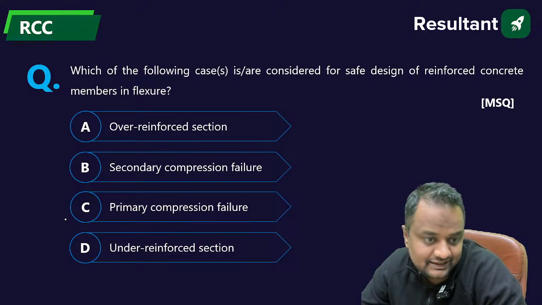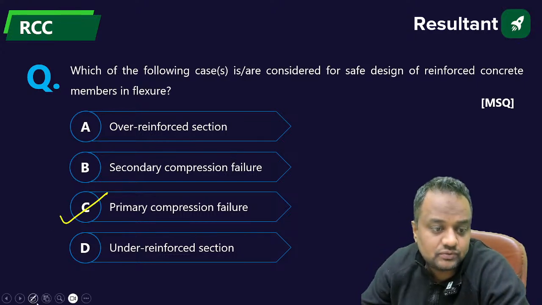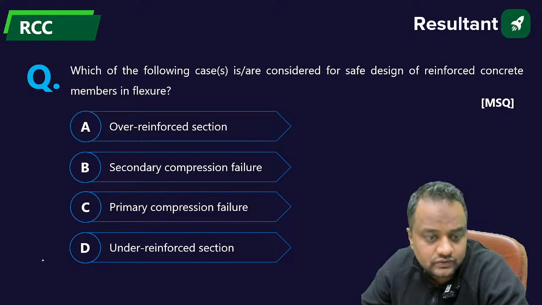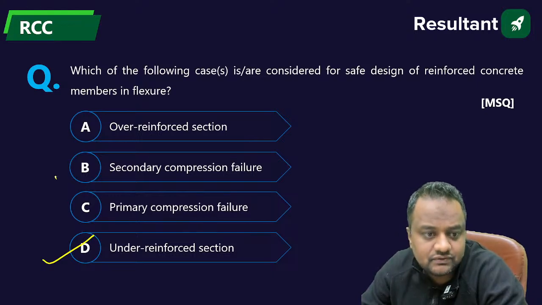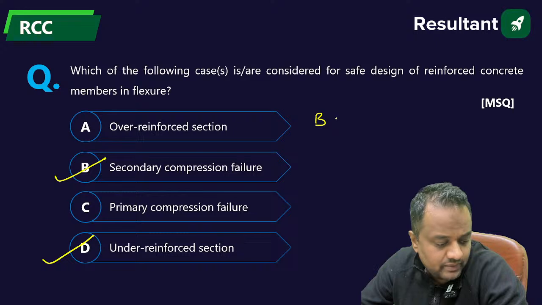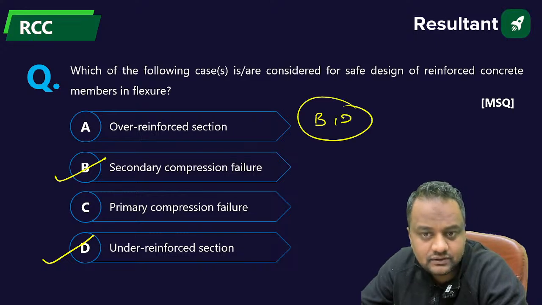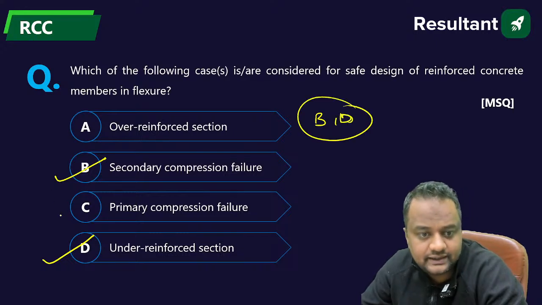It is either the primary compression failure or the primary tension failure. First should be the tension, so it will be an under reinforced section. First failure should be tension and then the compression will be coming. So it will be B comma D. Got it, everyone? B comma D.